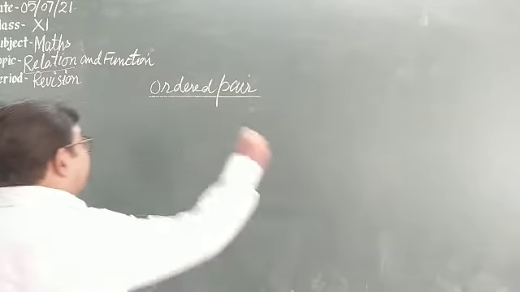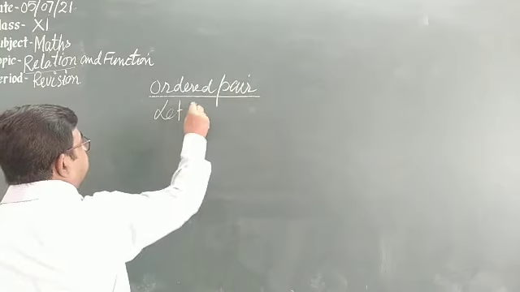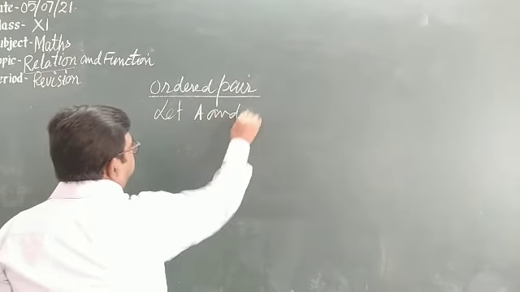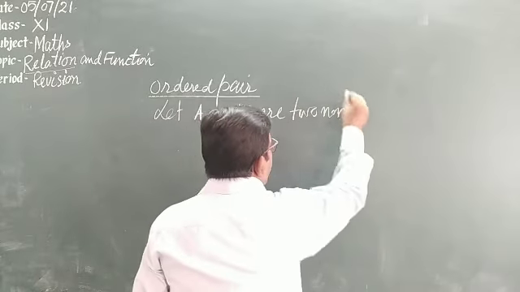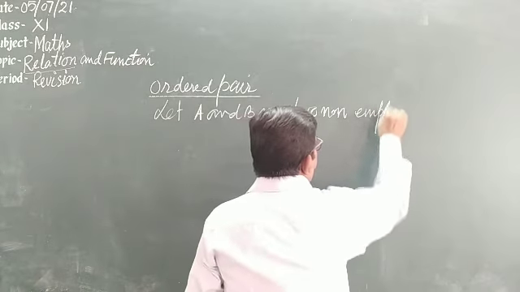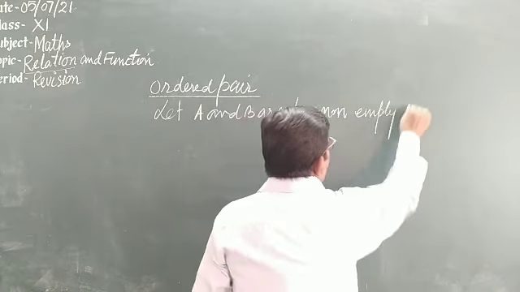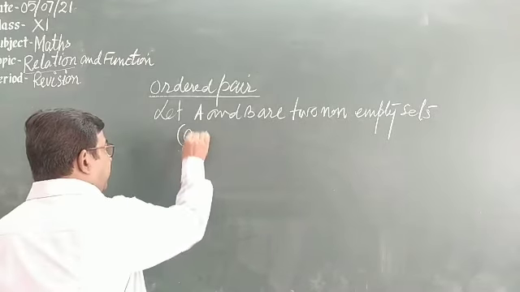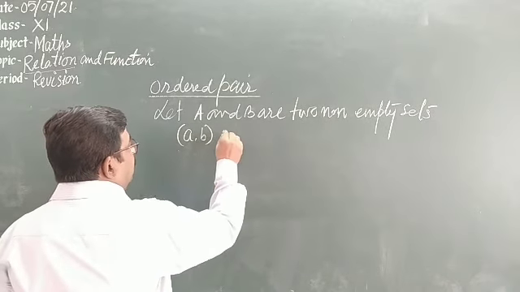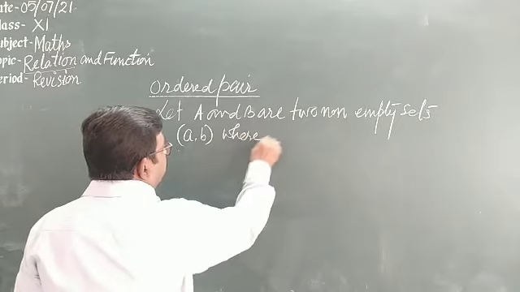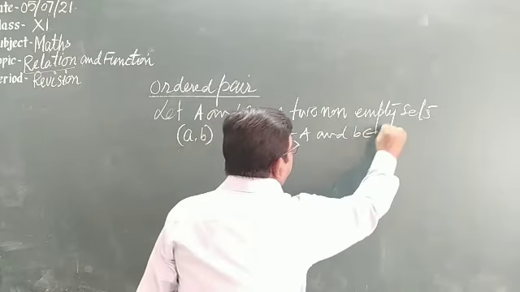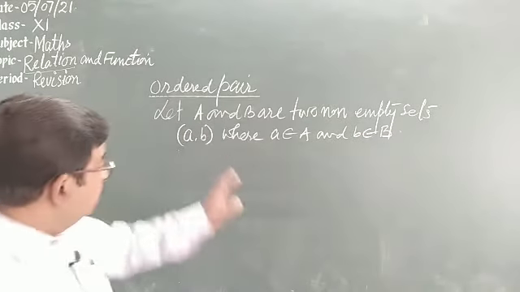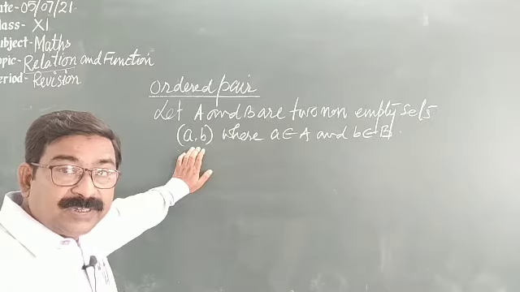We write like this: let A and B be two non-empty sets. Then the ordered pair (a, b), where a belongs to A and b belongs to B. This is a pair of elements of two sets.